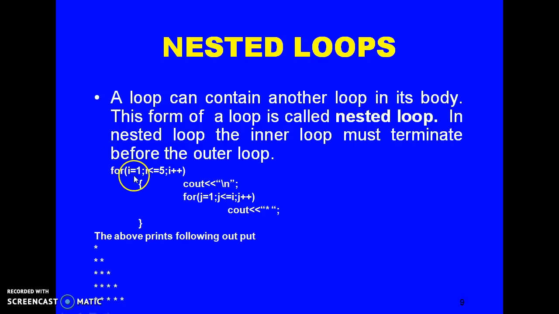Like for i = 1, i <= 5, i++, display \n. Again a for loop, j = 1, j <= i, j++, display the asterisk. And this program part will display the asterisks in this form: 1 asterisk, then 2, then 3, 4, and then 5. So this is the form of a nested loop.